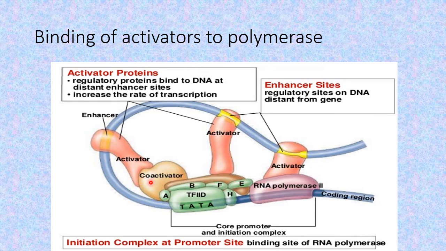Instead, they require some third category of proteins known as the co-activators. So the presence of mediators and co-activators or the co-repressors for binding these regulatory proteins to the pre-initiation complex affects the rate of initiation of transcription.